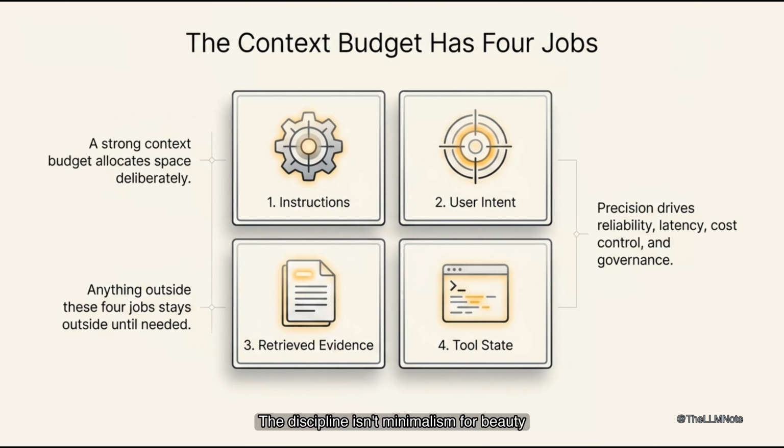The discipline isn't minimalism for beauty. It's precision for reliability and performance. Precision controls latency and cost effectively. It supports governance and user trust. It enables repeatable behavior at scale.